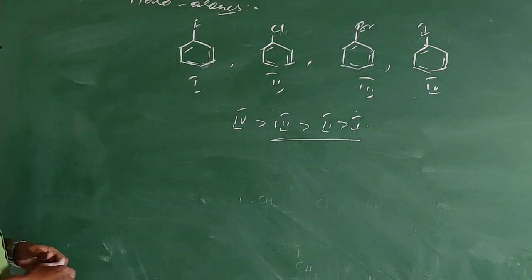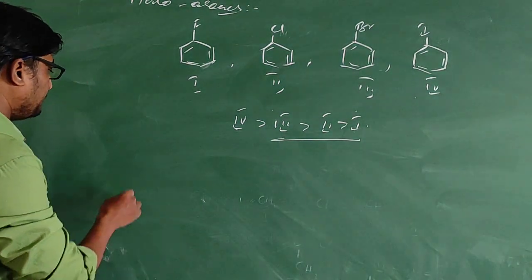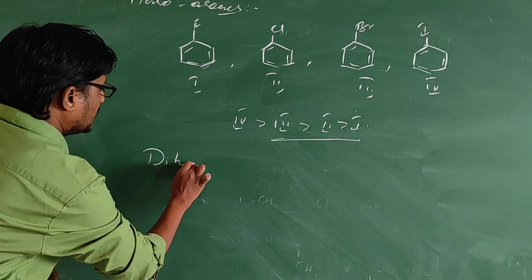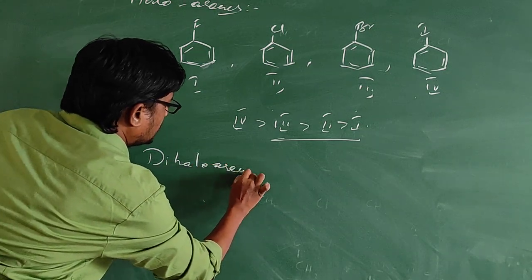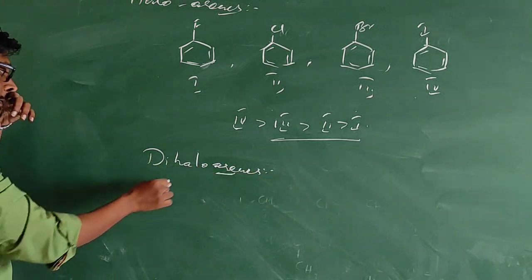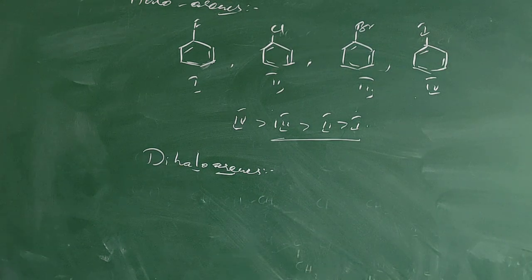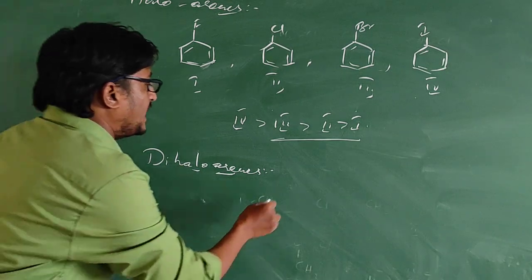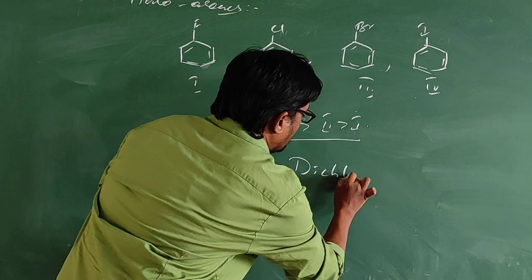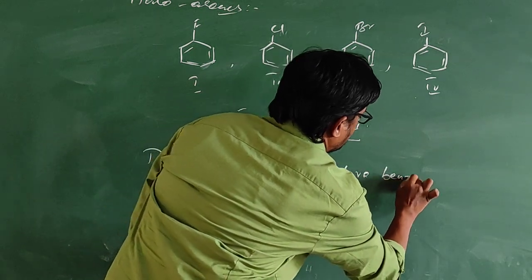Now let us consider dihaloarenes. Dihaloarenes means two halogens will be present. Let us consider dichlorobenzene.